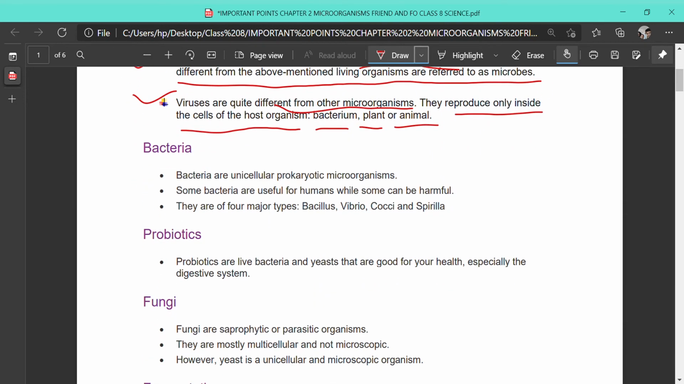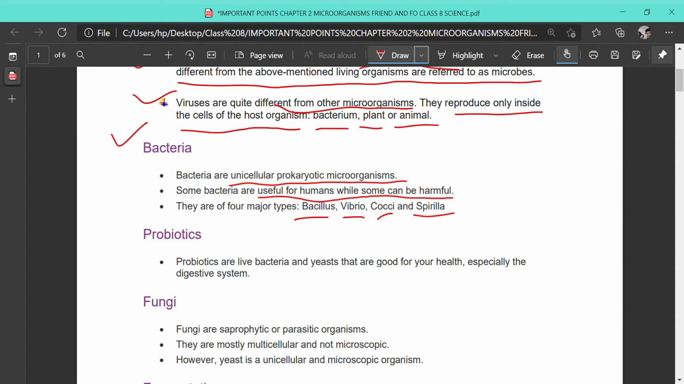Now we are going to study in detail about these microorganisms. First of all, bacteria. These bacteria are unicellular prokaryotic. Prokaryotic means these are primitive cells which don't have an organized nucleus. Some bacteria are useful for humans while some are harmful. So they are beneficial also, and they are harmful also. There are four major groups of bacteria: Bacillus, Vibrio, Cocci, and Spirilla. You should remember these names.